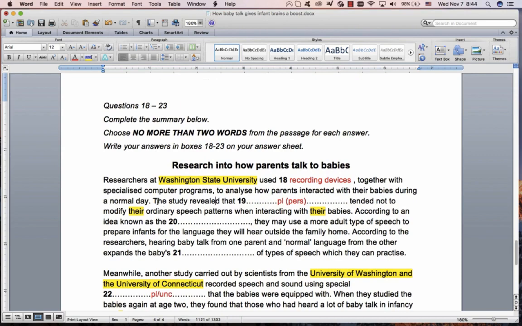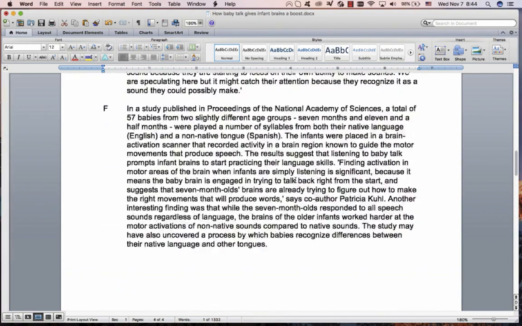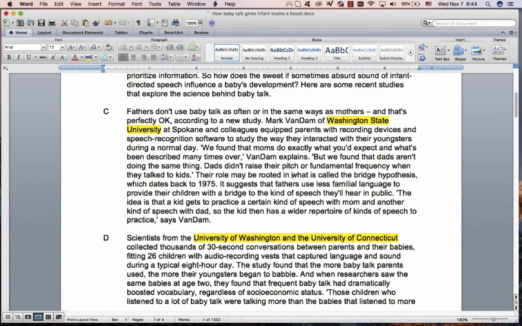Right, "the study revealed that", okay, into the results of the study, and then this one we should be able to find quite easily. Please notice the negative. The negative often helps you. "Tended not to modify." I hope you know what modify means. Modify means to change. Tended not to modify their ordinary speech patterns when interacting with their babies. Who did not change their speech patterns?